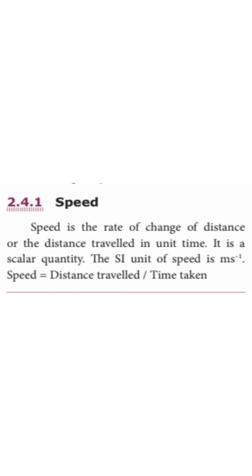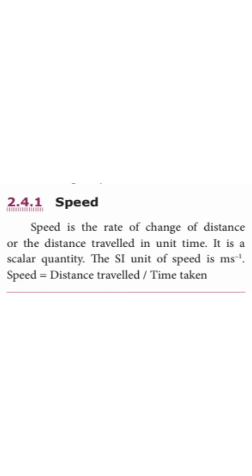Speed means how fast you run, or how fast you reach the point. So what is speed? It is the rate of change of distance, or the distance travelled in unit time. Very short, I will say, speed equals distance divided by time taken.